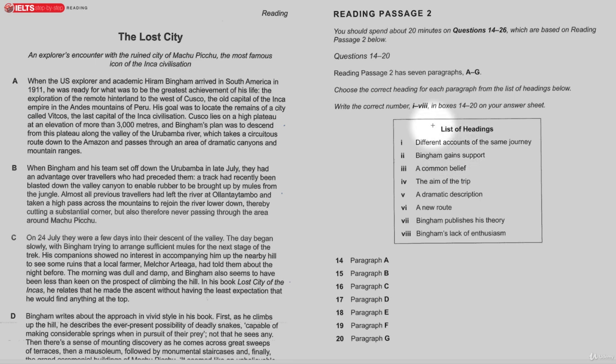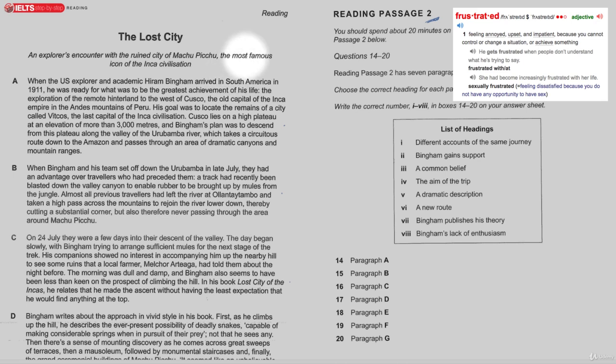Okay, now we're moving on to reading passage number 2. This is an example of a type of text that I probably would have started reading if I'd checked through the text first, because I find this more interesting than the previous text, and so I would like to get as many points on the board as possible. Sometimes it's better to skip through, find a text that you find more interesting, because you'll be better able to get points on the board, and you'll get less frustrated perhaps with yourself if you try to do the easy questions first.